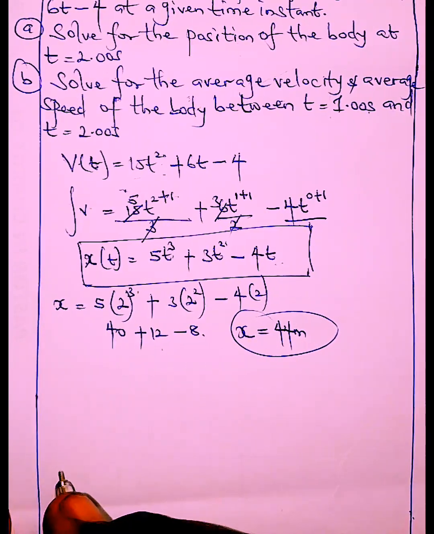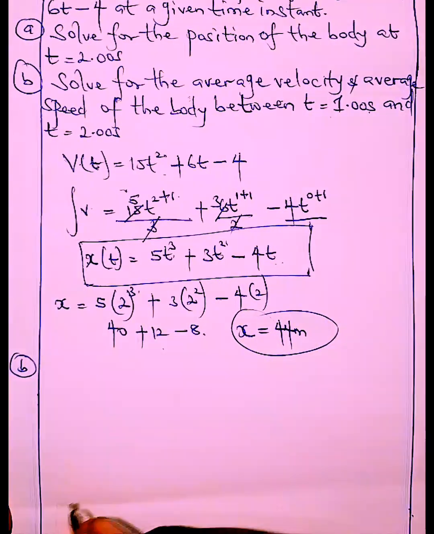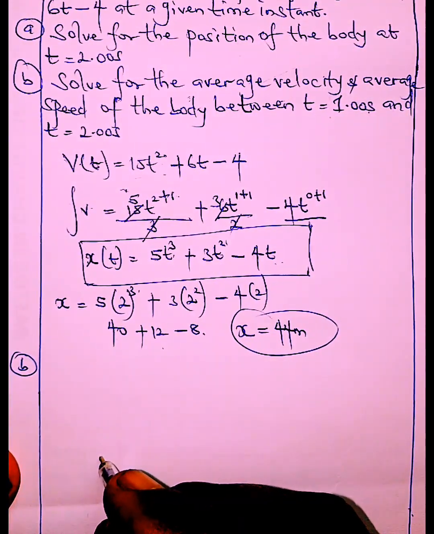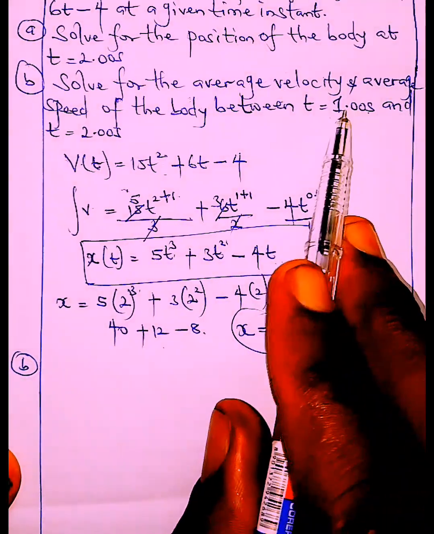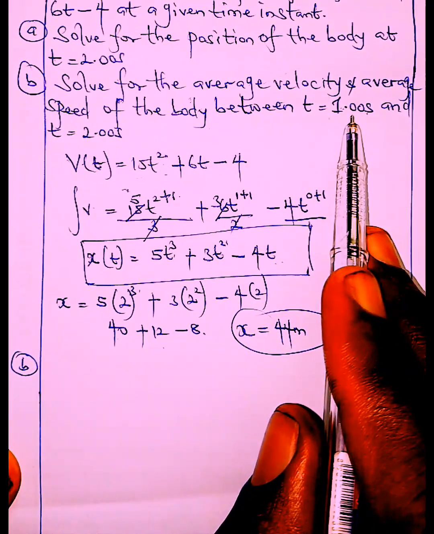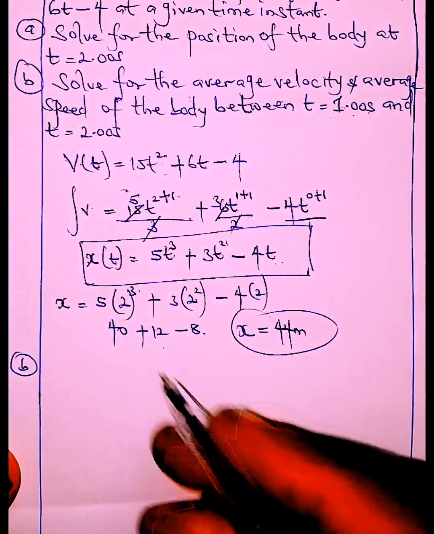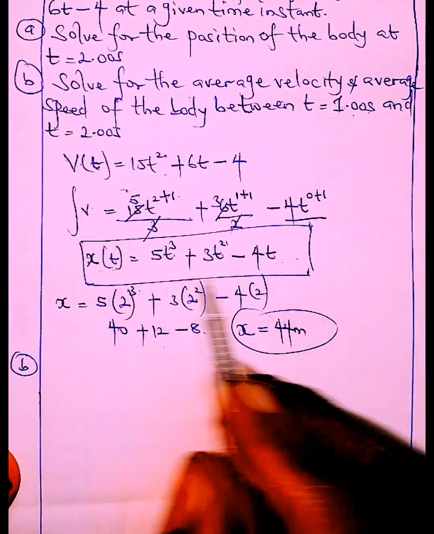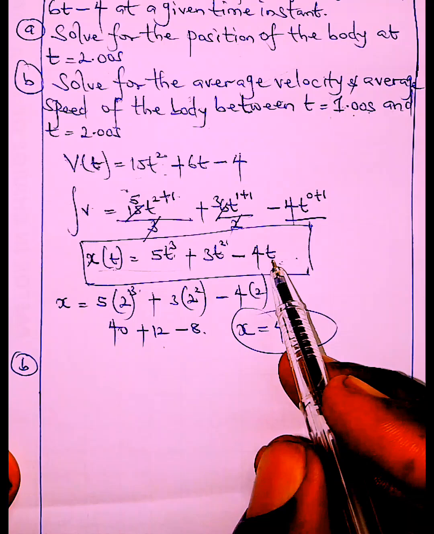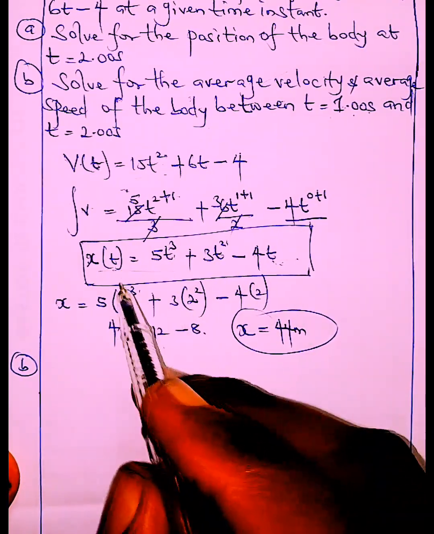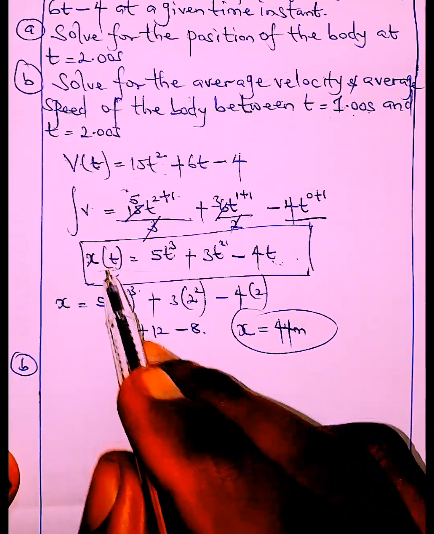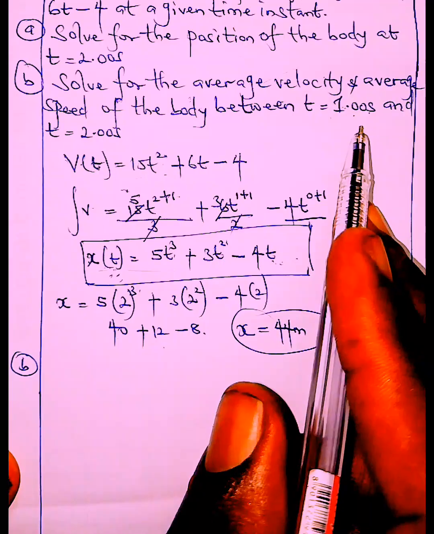Now, for us to get the average velocity, don't forget, average velocity is simply change in displacement over change in time taken. So we have to do that at 2 time intervals, time 1 second and time 2 seconds. We have our displacement here already as this. So we're just going to get displacement 1 and displacement 2 for the 2 different time intervals given to us.